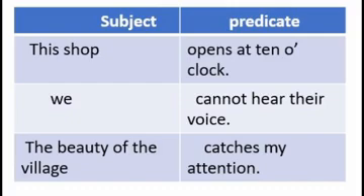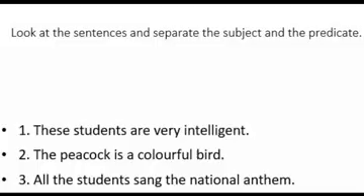In the second example, we is a single word only, but on the side of the predicate there are a group of words. And again the third example, the beauty of the village is a subject with a group of words. Like that in the predicate, catches my attention, there are a group of words. So I hope you understand what is meant by the subject and predicate.